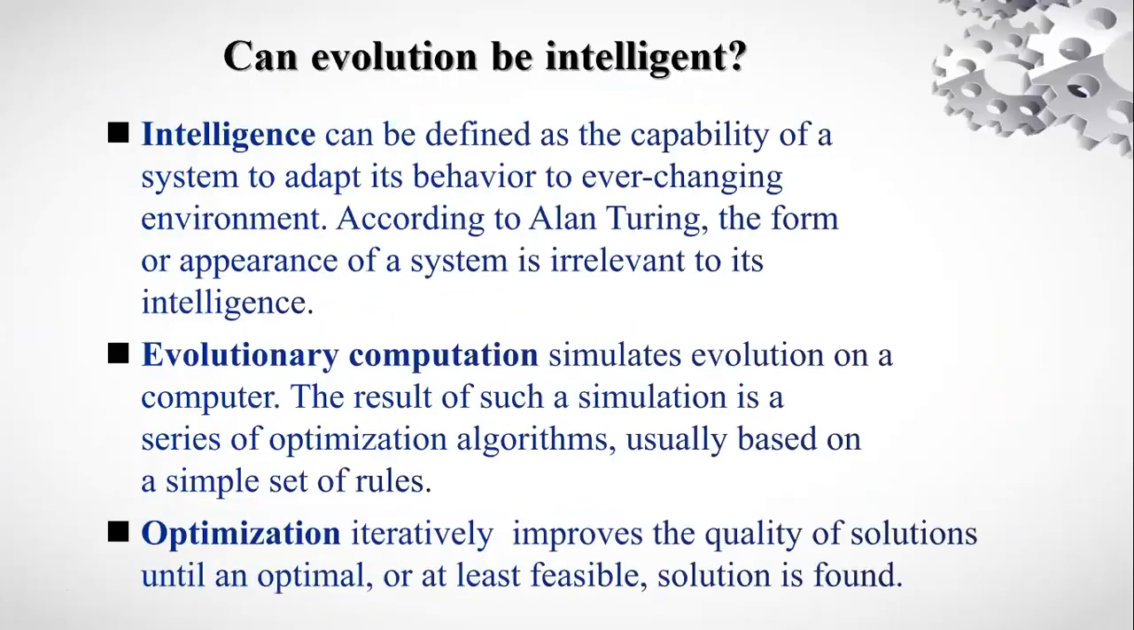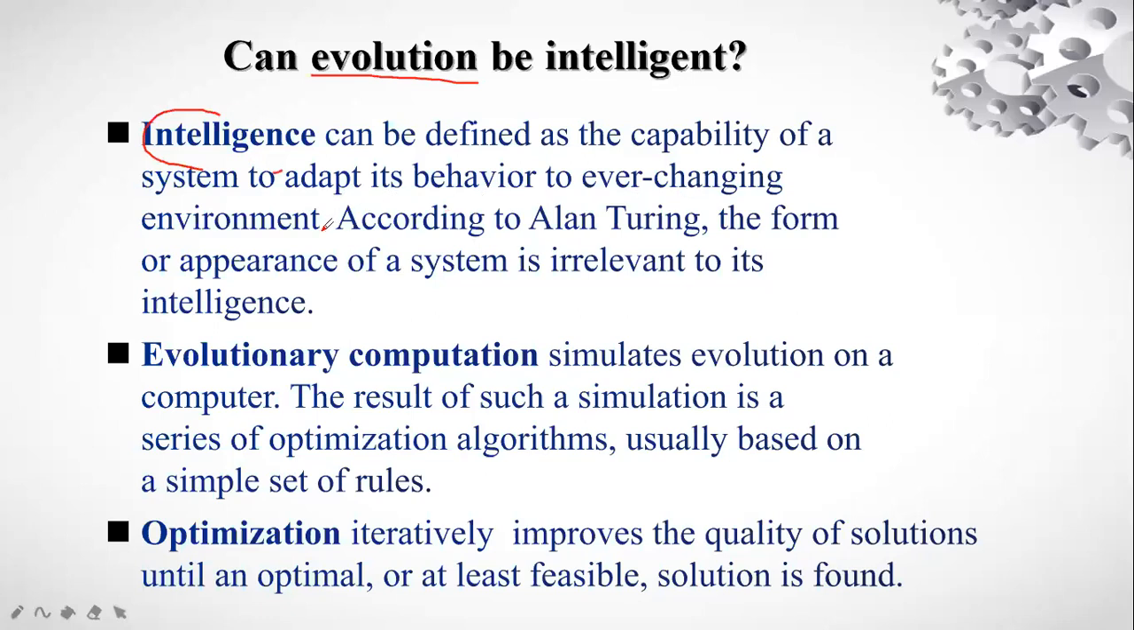First of all, we need to understand, can evolution be intelligent? When we talk about evolutionary, the first word that comes is evolution, because evolutionary is coming from evolution. So can evolution be intelligent? That is a question, right? So first of all, let's understand what intelligence is about. Intelligence can be defined as the capability of a system to adapt its behavior to an ever-changing environment.